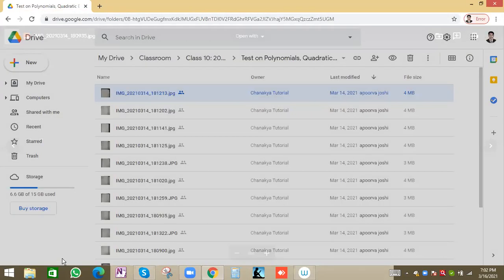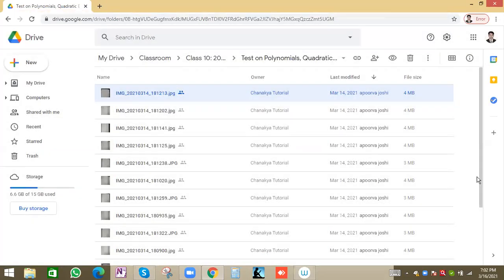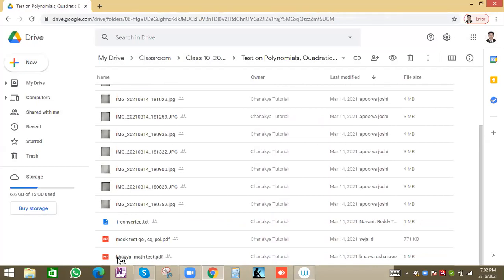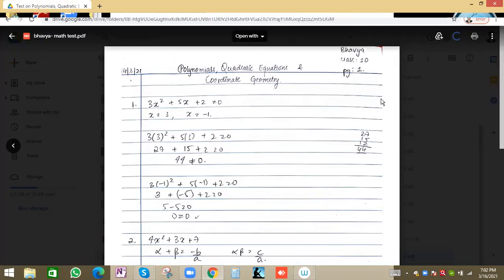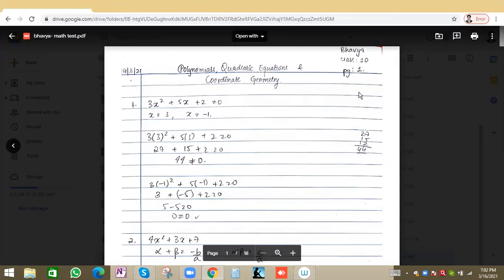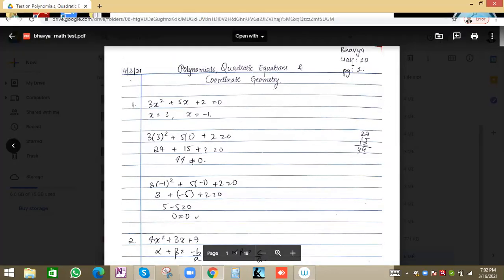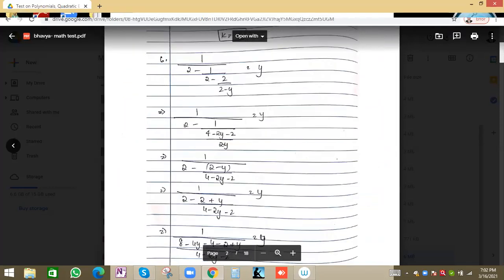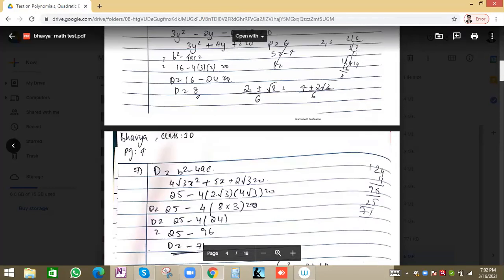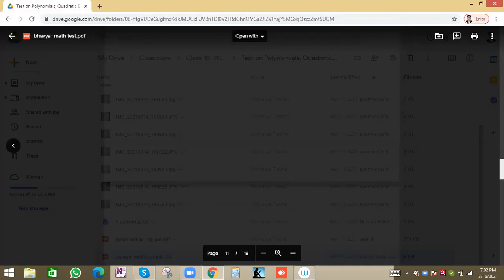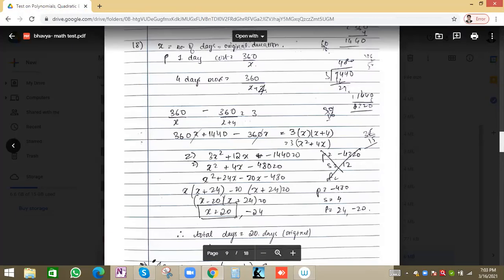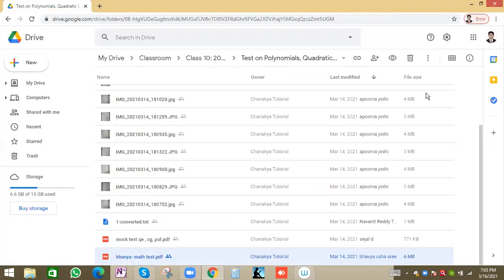Let me show you how we can do it, because this is for everyone. The ideal answer sheet is shared by Bhavya. This should be the ideal answer sheet for all of you: full name, class, page number 1, proper writing, then proper PDF format. This is how it should be for all the answers, in one PDF with clear handwriting. One by one, I will show everyone the answers which I have got.